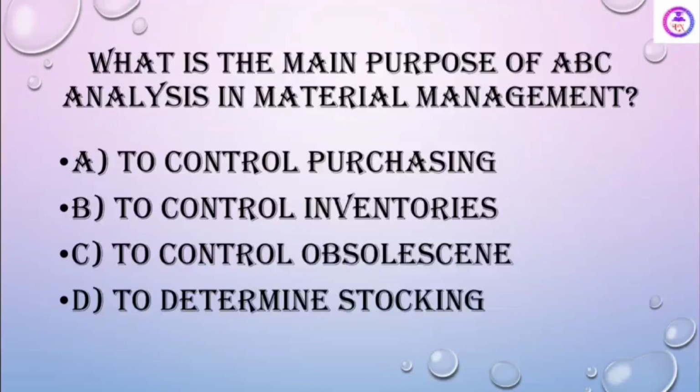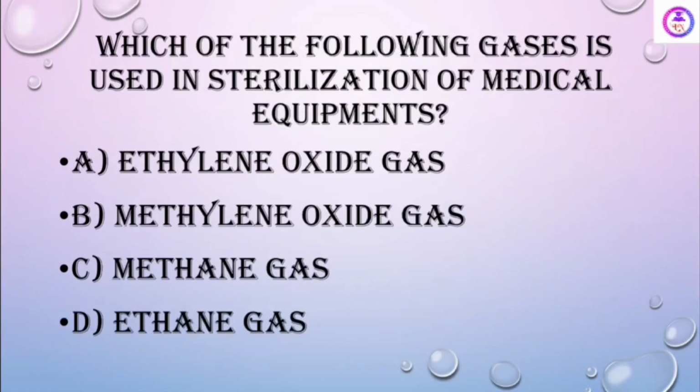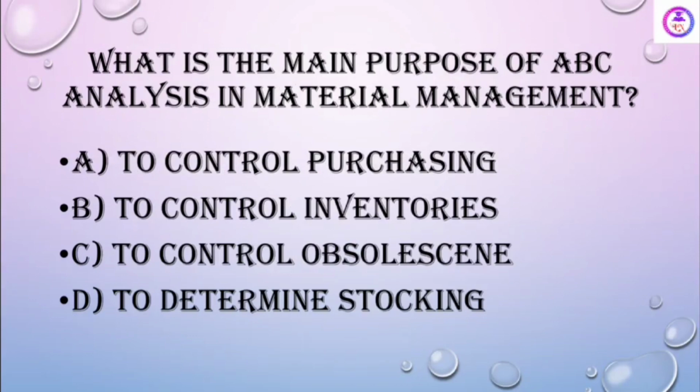What is the main purpose of ABC analysis in material management? It is to control purchasing, to control inventories, to control obsolescence, to determine stocking. Here the answer is to control inventory. So what is the full form of ABC? Always better control. This is actually for the inventory.